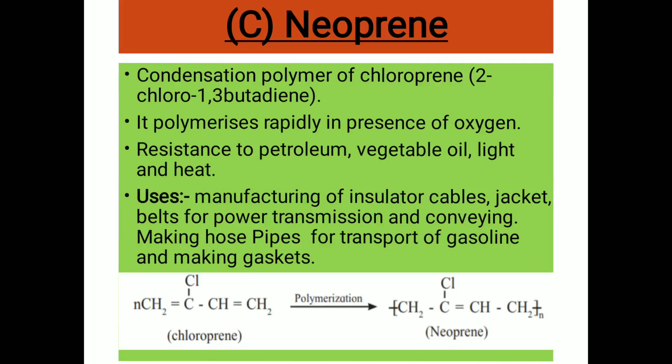Now next is neoprene. Neoprene is the polymer of chloroprene, which is 2-chloro-1,3-butadiene. It polymerizes rapidly in presence of oxygen and we get neoprene. Neoprene is resistant to petroleum, vegetable oil, light and heat. Neoprene is used in the manufacturing of insulator cables, jacket belts for power transmission and conveying, neoprene hose pipes for the transport of gasoline, and making gaskets.